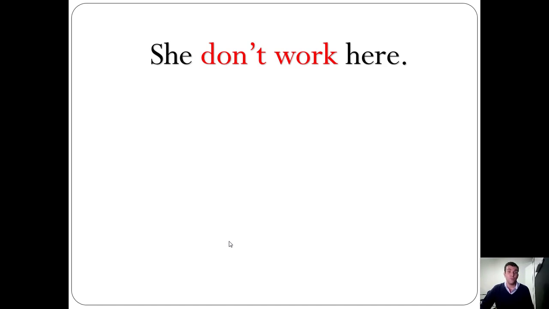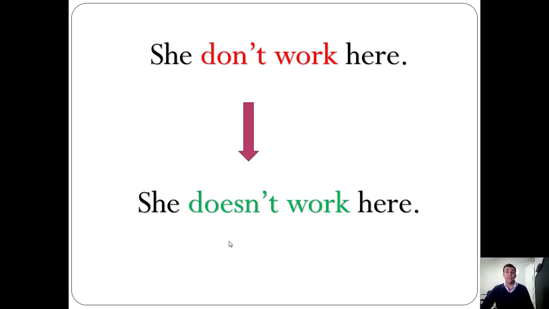What is the correct way? There you go. She doesn't work here. She doesn't. Remember, we never say she don't. Okay, I know sometimes even native people make mistakes when they are speaking. Sometimes they say, the native guys, they say she don't know, she don't work. But it's not right. The correct is she doesn't work.